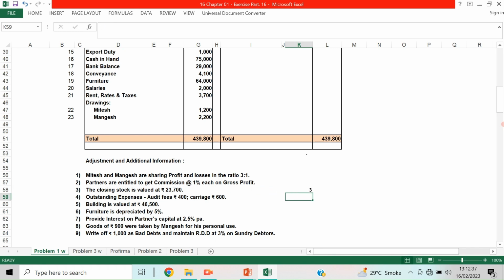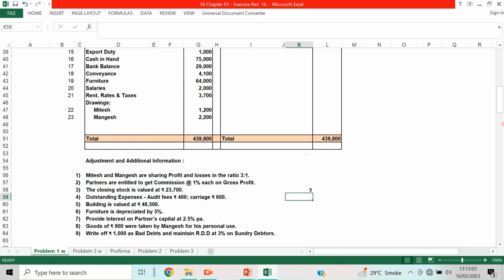So we will take the third adjustment entry, and that is 23,700. When we are passing these adjustment entries, you have to give two effects. When we were taking the earlier items, only one effect was given, either to the trading account debit side or credit side, or the balance sheet liability side or asset side. Now when we are giving this, two effects are given.